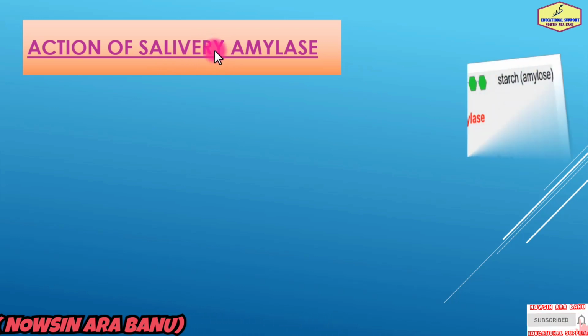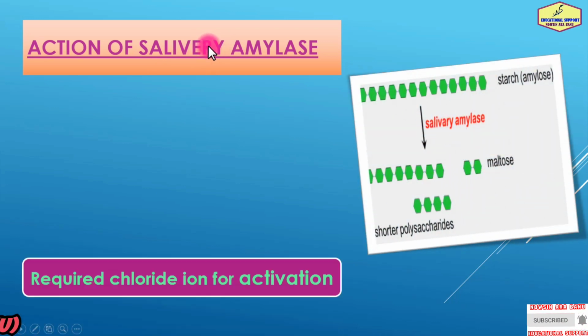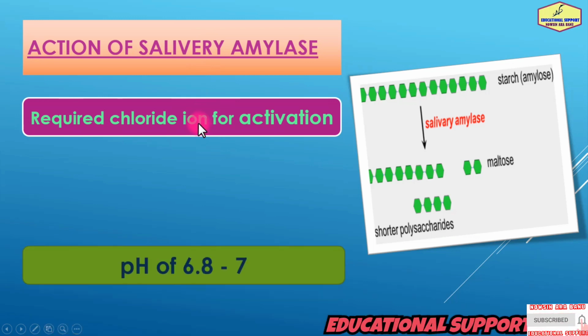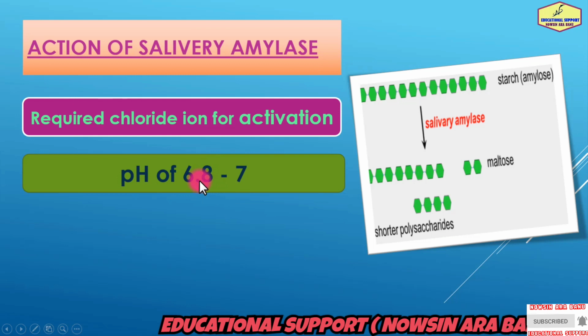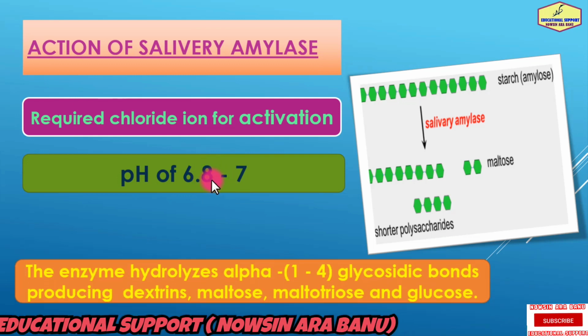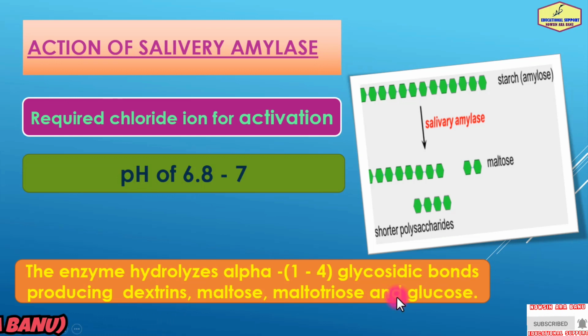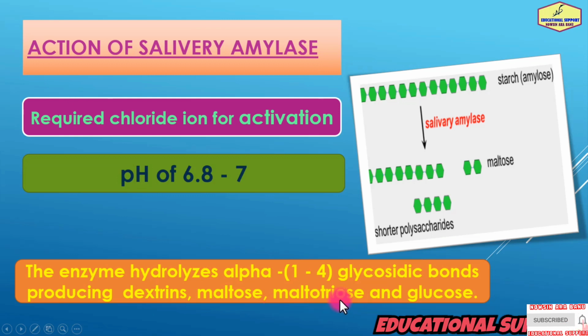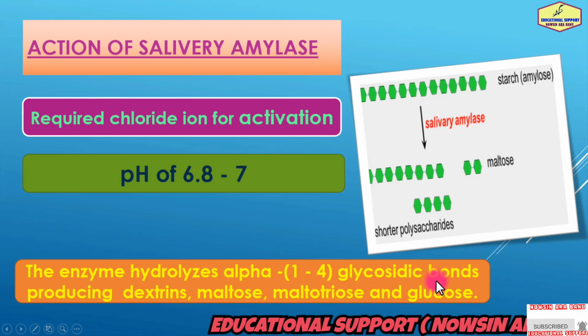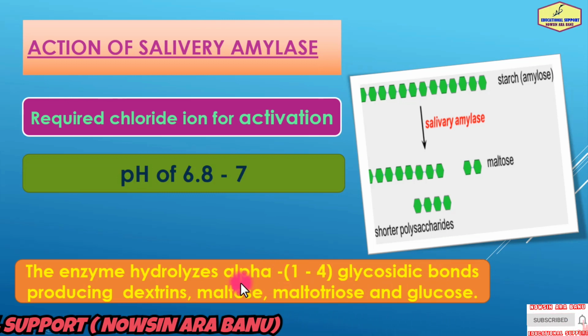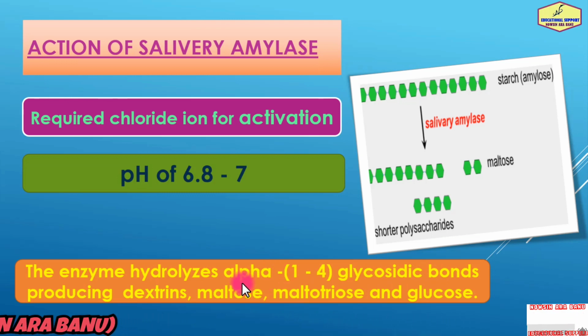So what is the function of salivary amylase? Salivary amylase requires chloride ion for activation with an optimum pH of 7, and the enzyme hydrolyzes alpha-1,4-glycosidic bonds, which produces dextrins, maltose, maltodextrin and glucose. But salivary amylase stops action in the stomach when the pH falls to 3.0.